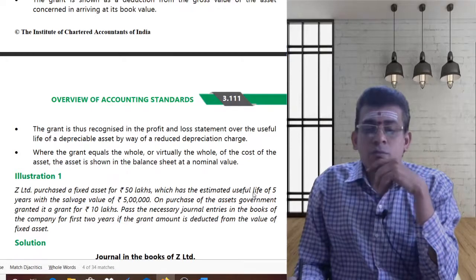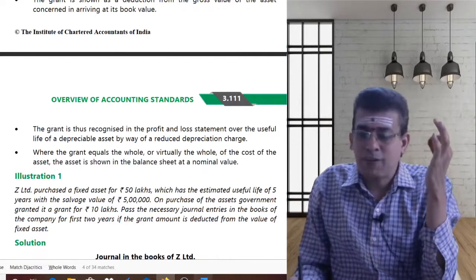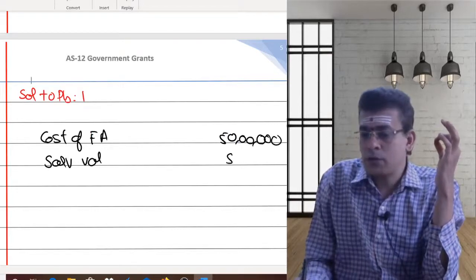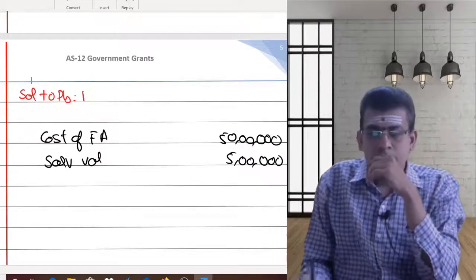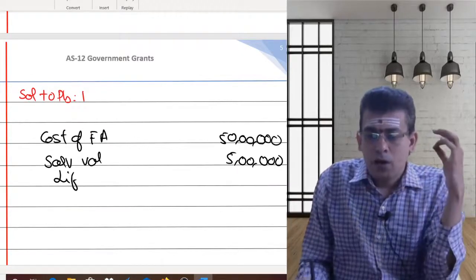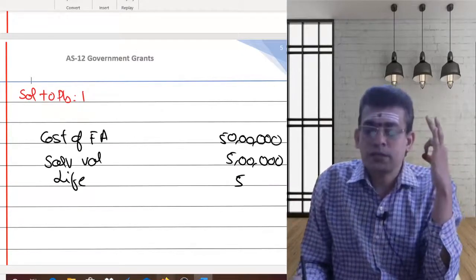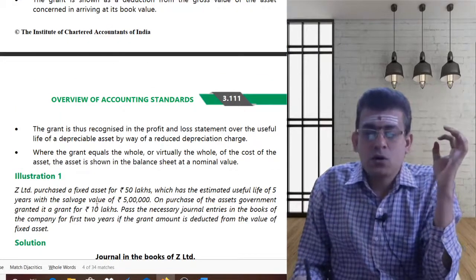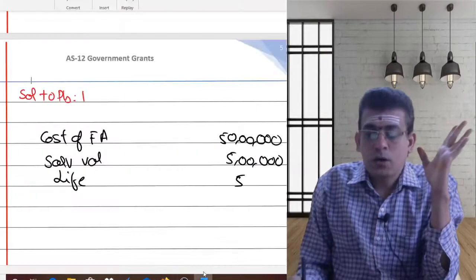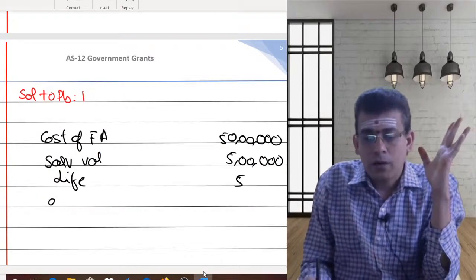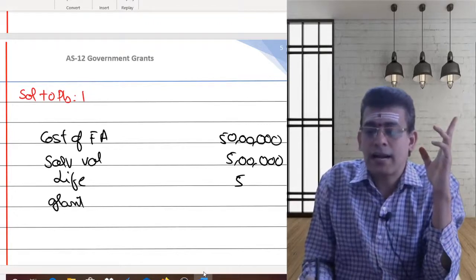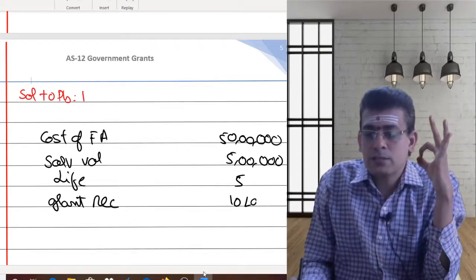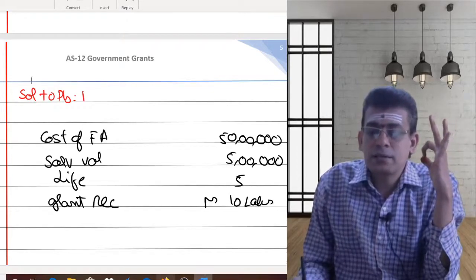The asset has an estimated useful life of 5 years, with a salvage value of 5 lakhs. So here, salvage value, residual value is given as 5 lakhs. Then he is giving you life of the asset to be 5 years. So this is the information which has been provided. Then, on purchase of the asset, government granted 10 lakhs. So here you are getting a government grant. On purchase of asset, grant received is going to be 10 lakhs.